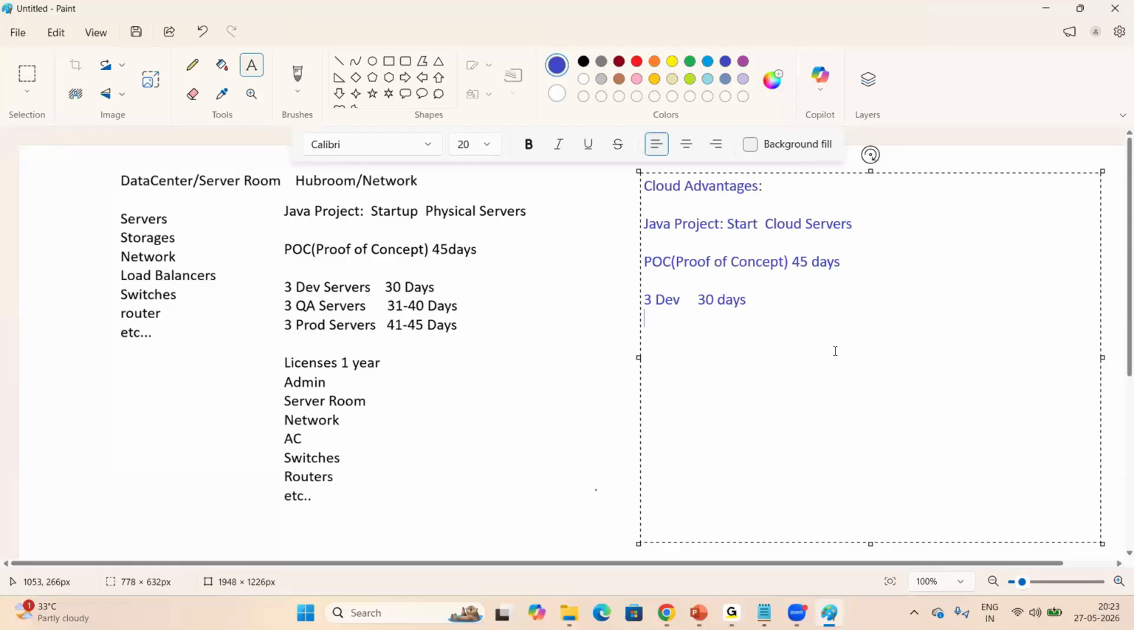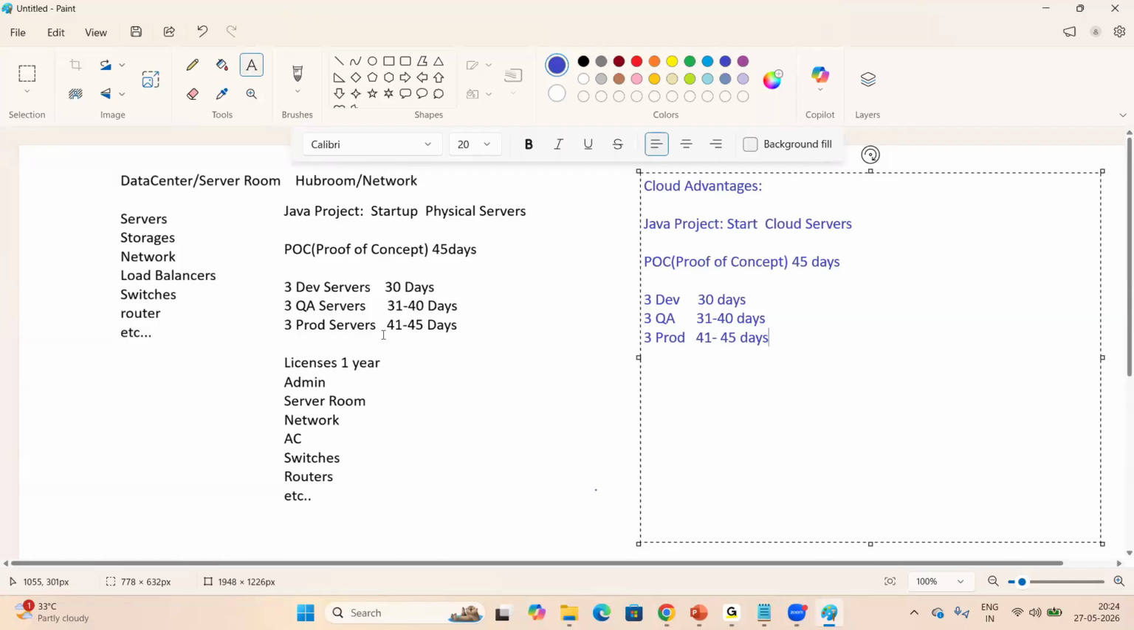Once development is completed, we can create 3 more servers for QA, quality assurance, from 31 days to 40 days. We don't need to create all the servers at a time here, right? And also, once testing is completed, we can create 3 more servers for prod from 41 days to 45 days, right? Whenever we require any resources, we can create them immediately within a minute. We don't need to create all the servers at a time.